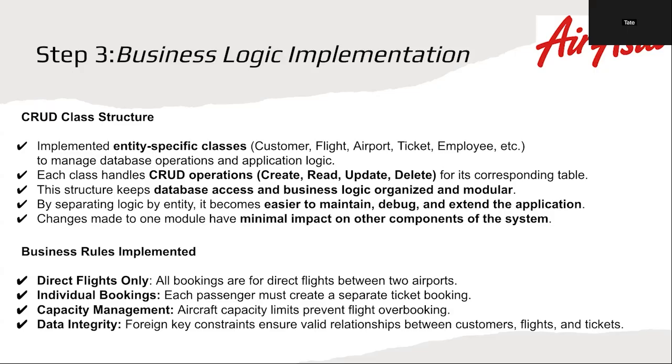The business rules implemented were direct flights only. We did not go into the extent of multi-point flights where you have layovers. We also did individual bookings, so it's not group bookings. Each passenger must create a separate ticket. For capacity management, we actually researched the different types of planes and flights we would use and put in their capacities so we don't have overbooking. And then for data integrity, our foreign key constraints ensure valid relationships between the customers, flights, and tickets.